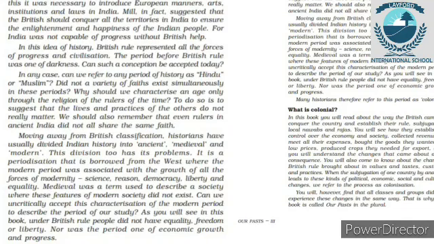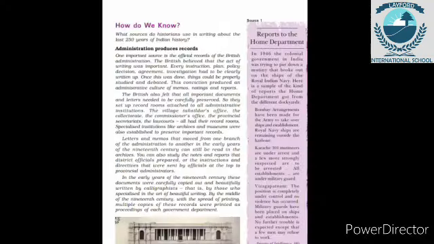Mill thought that Asian societies were at a lower level than European societies. So our country is also located in the Asian continent. It means that our society is also lower level than European society.